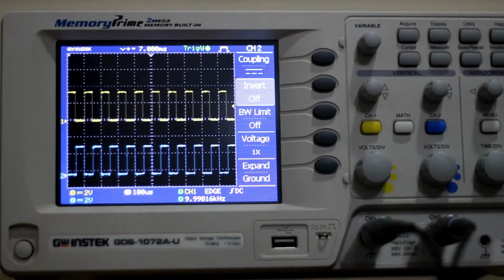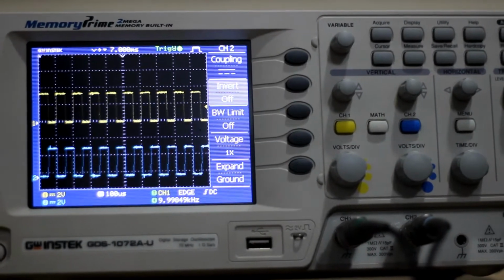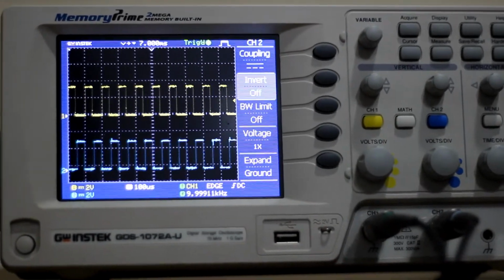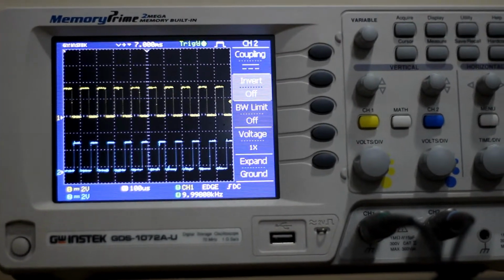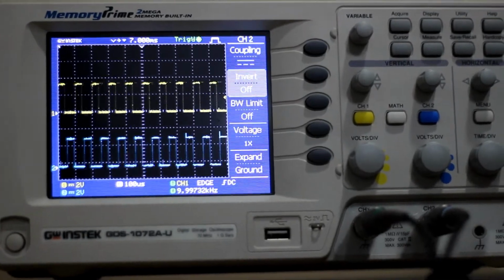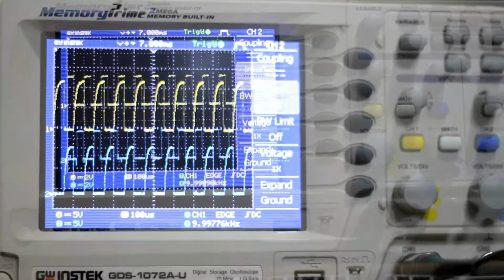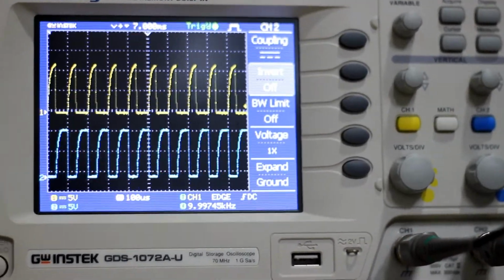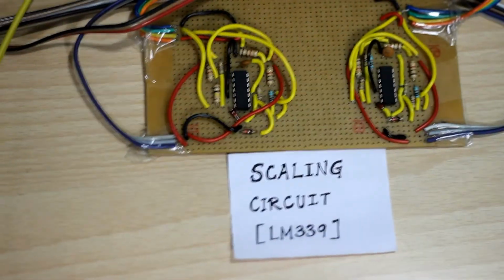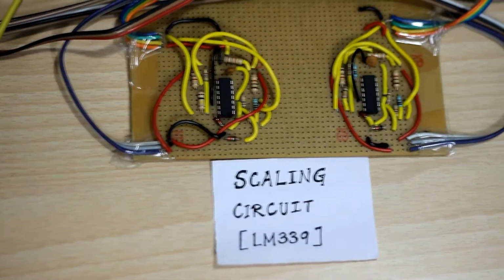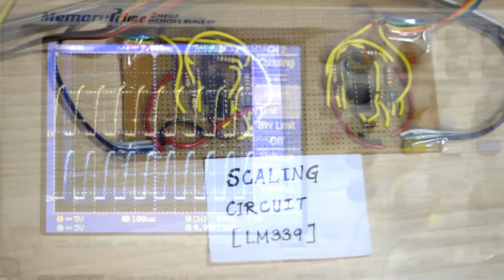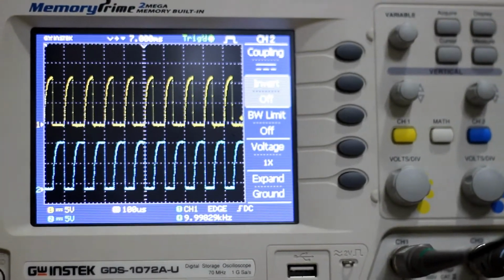After the algorithm, the microcontroller outputs a PWM pulse train. As we can see here, the PWM output obtained from the MCU is of the order of 3.3 volts. Now, to drive the inverter switches, voltage levels need to be increased to 10 volts. Therefore, a scaling circuit is required, which is made by using TI's comparator LM339N. Now, these pulses are given to the switch from this point.